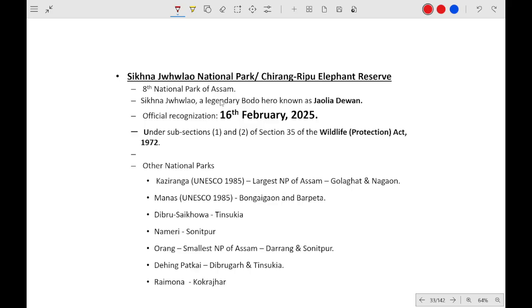So I have given some information regarding the national parks in Assam. As you can see, which is the nearest national park? Sikhna Jwhwlao National Park. Okay, and there are some details. So Wildlife Protection Act 1972. This is the act under which a reserve or anything is declared as a national park. These are the other national parks.